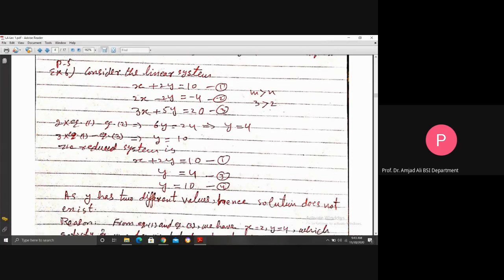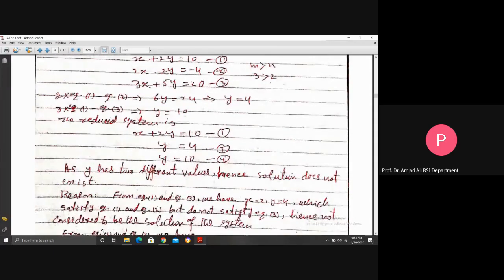This is the case when m is greater than n, that is the number of equations is greater than the number of unknowns, but here the solution does not exist. In example 5, the solution exists, but in example 6, the solution does not exist.